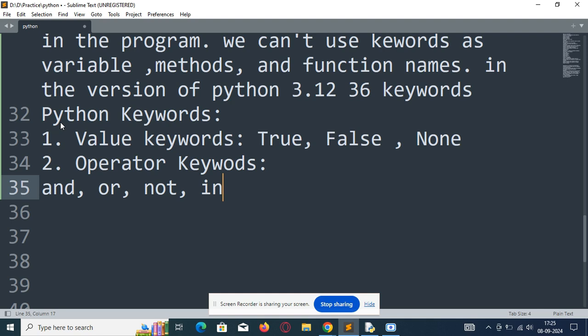For the or operator, if we compare two values, say true and false, it will return true when one of the operands is true. Not will return the opposite of the operand. The in keyword is used to check whether the specified value is present in the given sequence or not.